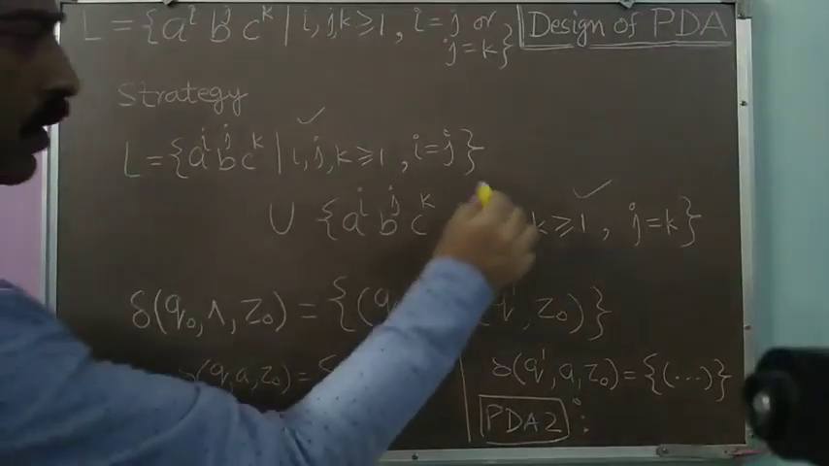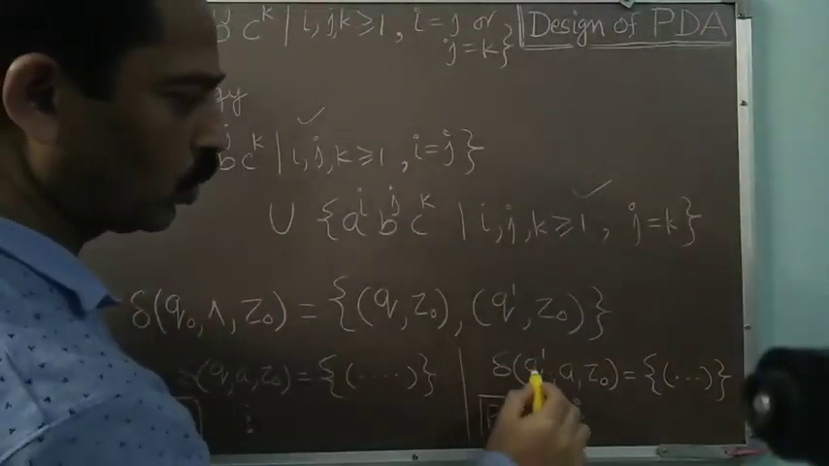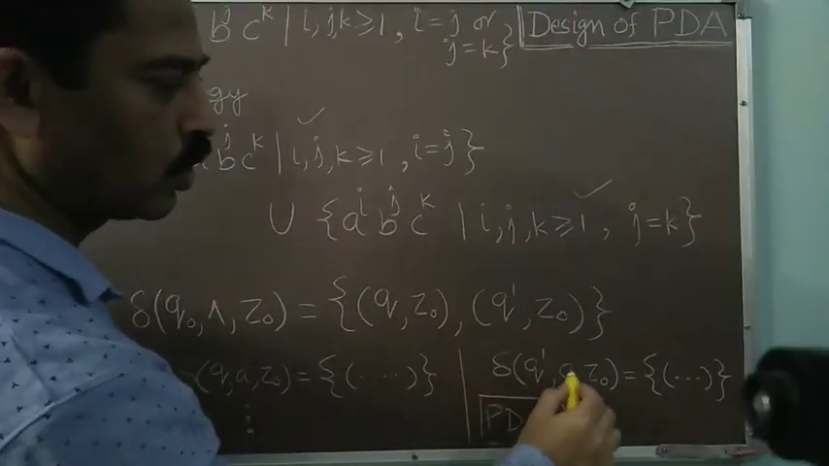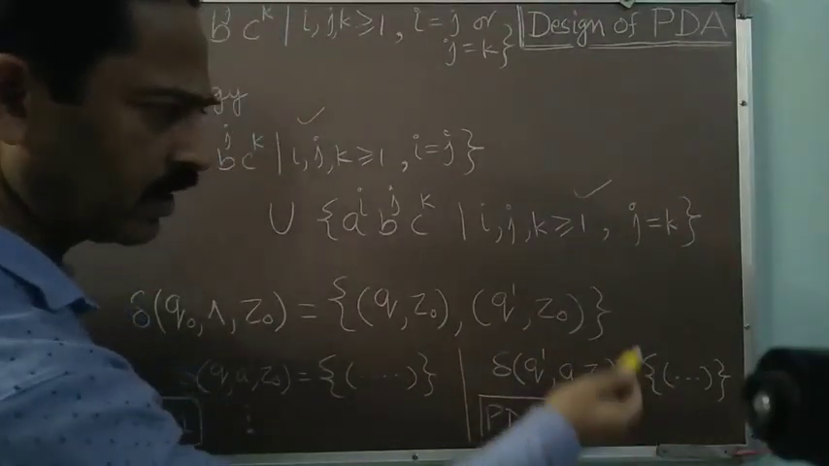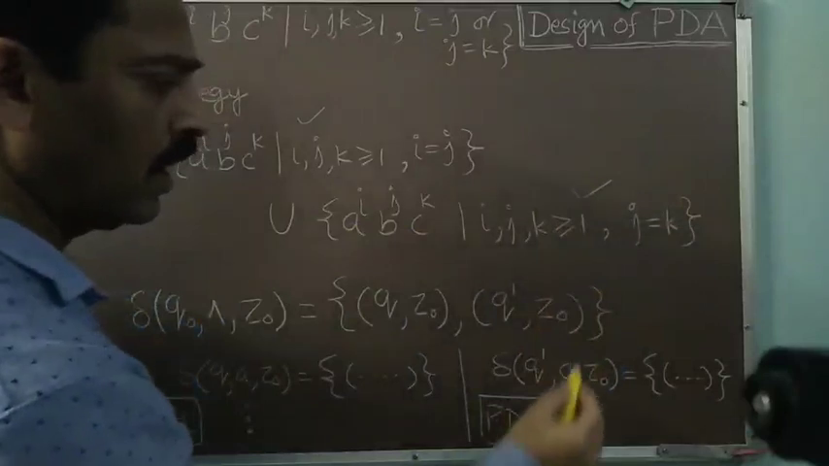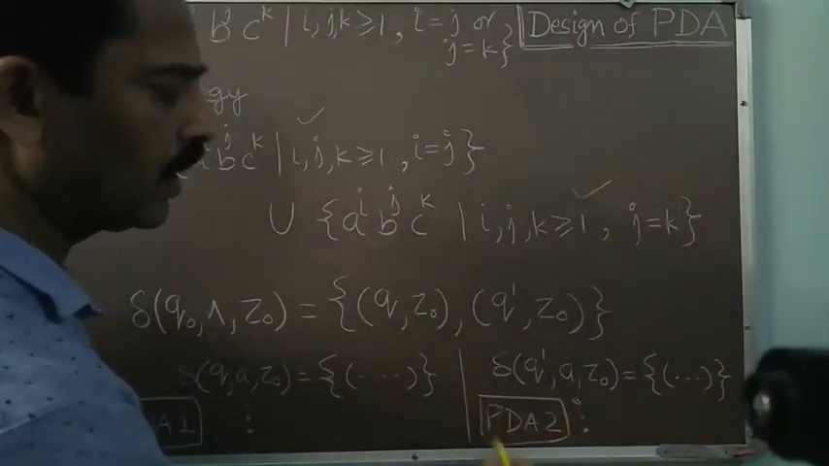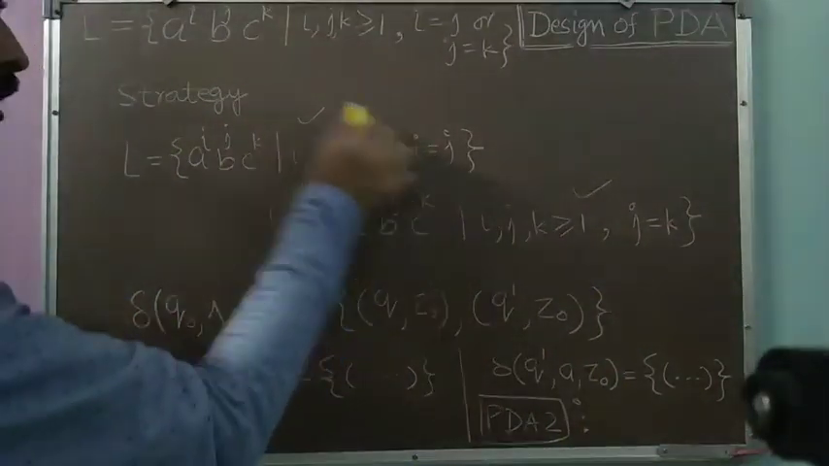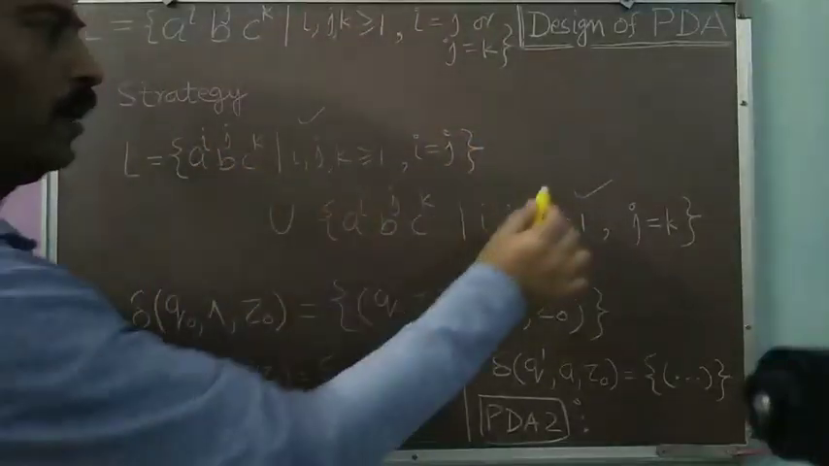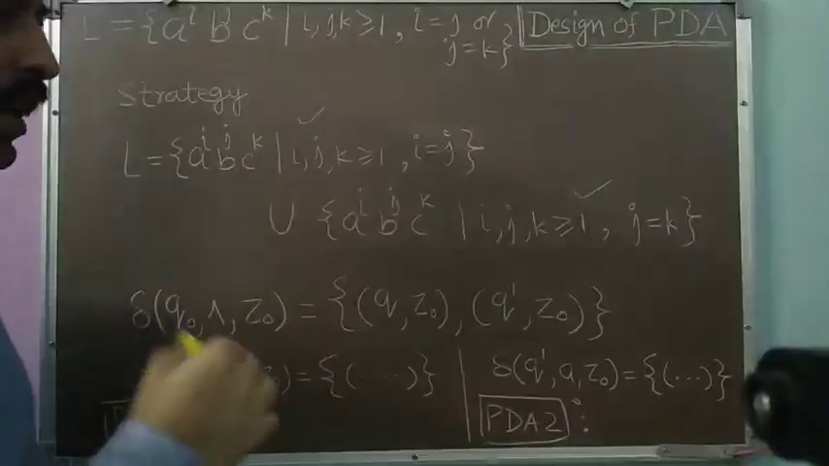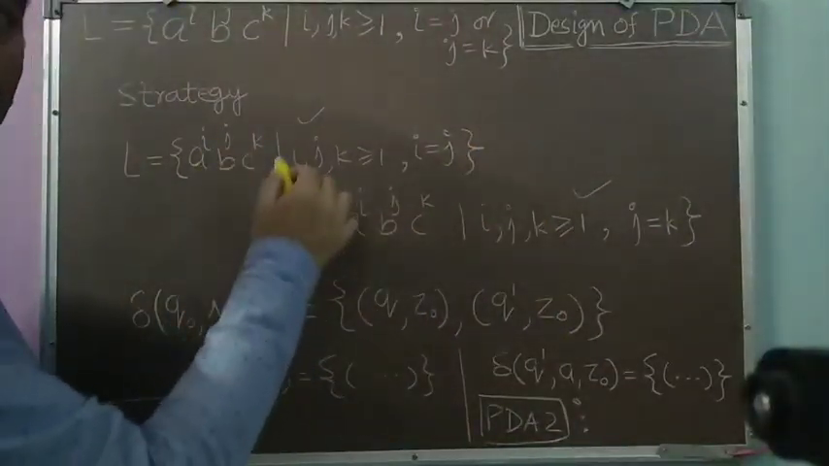Okay. Then similarly for the second language, suppose Q dash is the start state, and Z0 is the initial symbol. So I will be writing the transitions corresponding to this language. And in this manner, I will be making my PDA 2. So I have separately written the PDA for the first language and the PDA for the second language. And then I have to make a union of them.